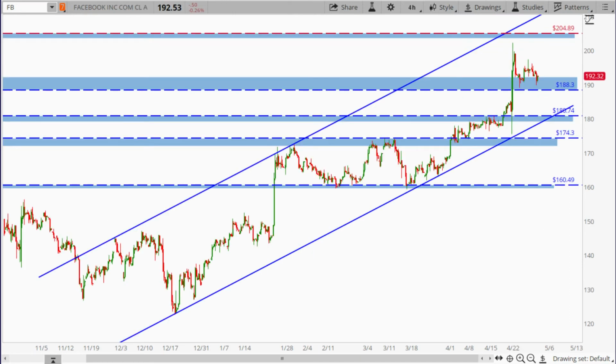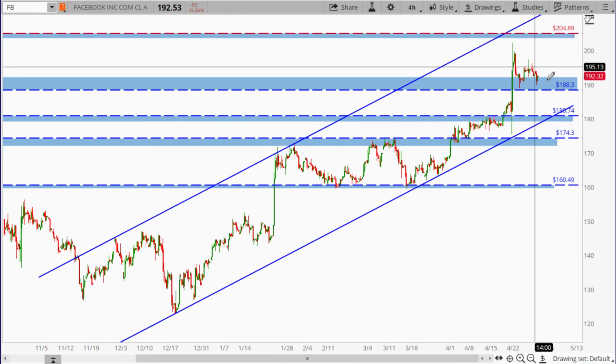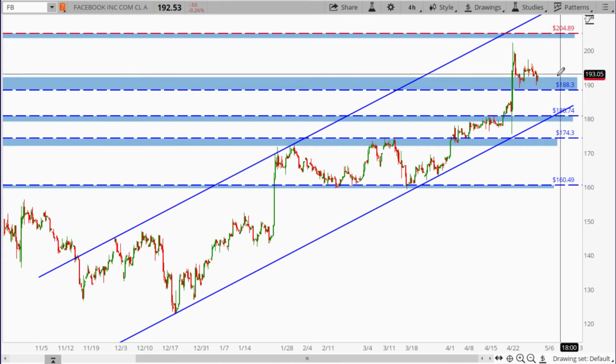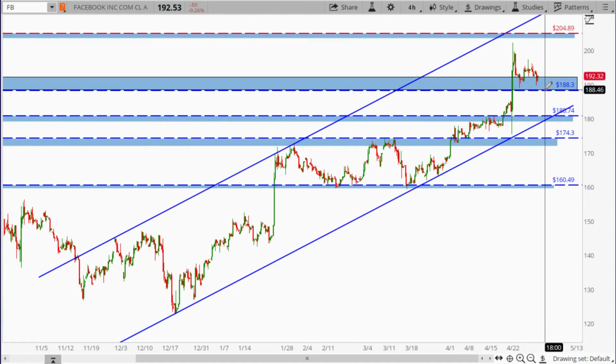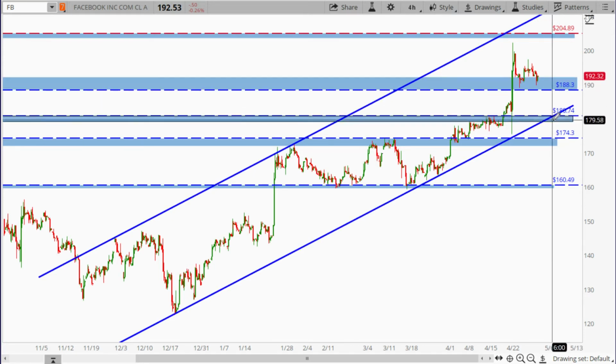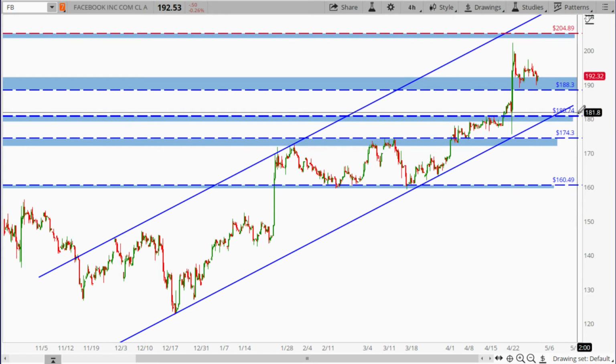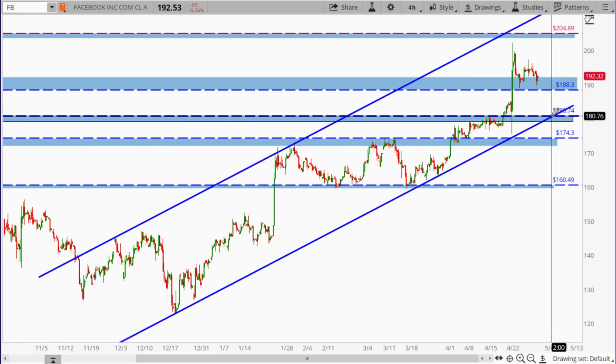Now let's look at the FAANG stock. Start off with Facebook. You see Facebook after earning, it almost came up to this all-time high, almost come up to this high of 204.89. Then it pulls back, and right now it's trying to hold this 188.30 as potential support. If it break below that, then essentially I'm looking for this 180.74 potential support down here, and also coincide with the lower support of this rising price channel.